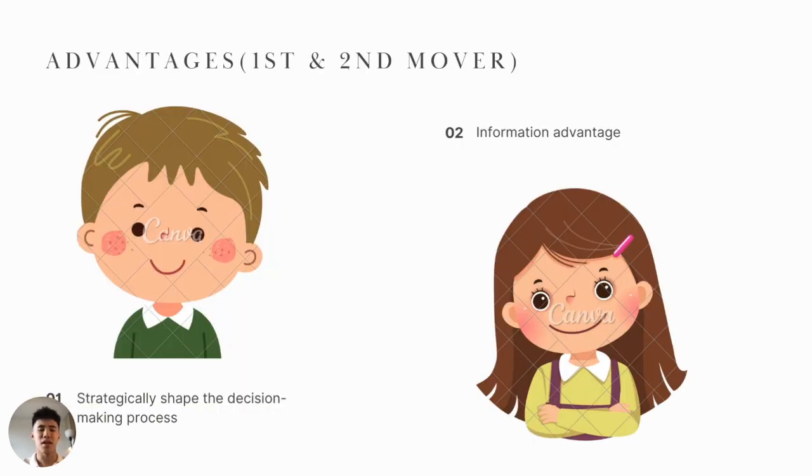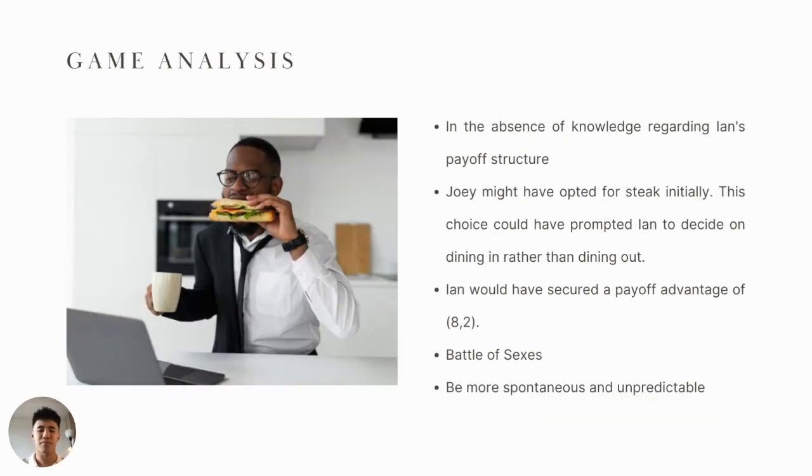In this scenario, both the first and second movers have distinct advantages. The first mover can strategically shape the decision making process, potentially influencing the subsequent choice of the other party, given their knowledge of the payoffs. On the other hand, the second mover enjoys an information advantage, allowing them to observe the first mover's decision before making their own and optimizing that payoff accordingly. This dynamic is particularly relevant if Joey was the first mover.